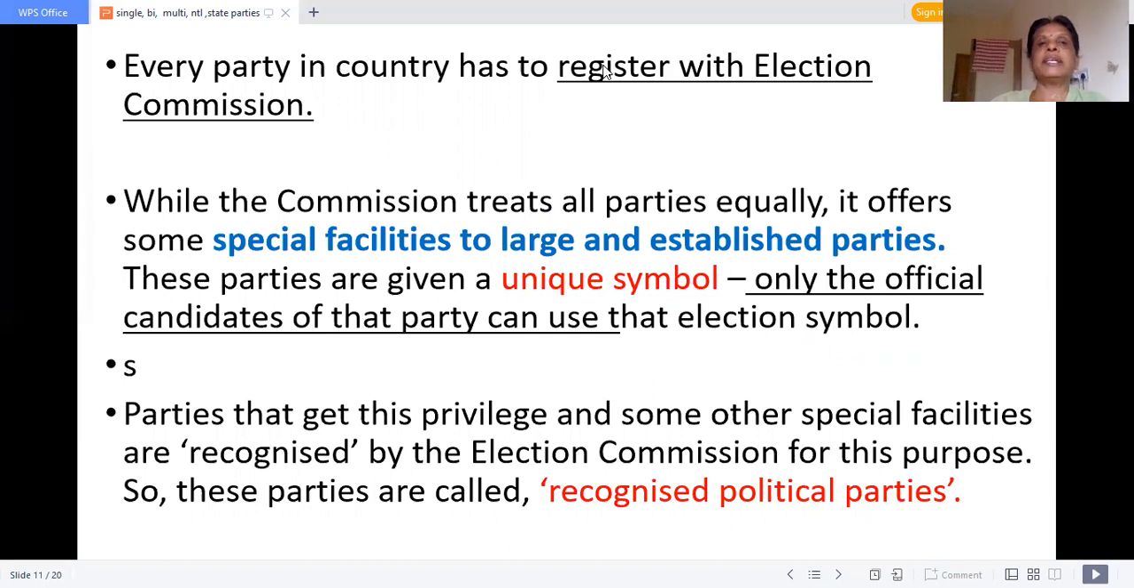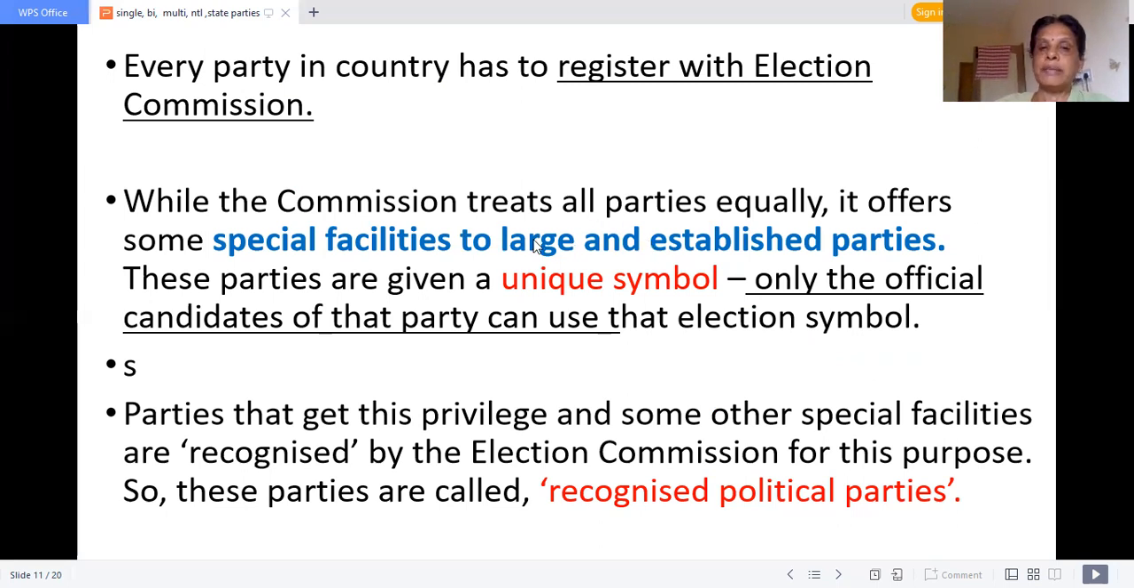Every party in the country has to register with the Election Commission. Okay, that is a registered party. What is a recognized political party? Even though the Election Commission treats all parties equally, it offers some special facilities to large and established parties like Congress, BJP, DMK, ADMK, Trinamool.